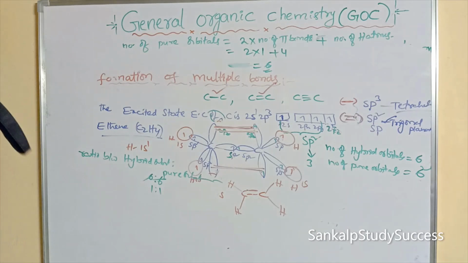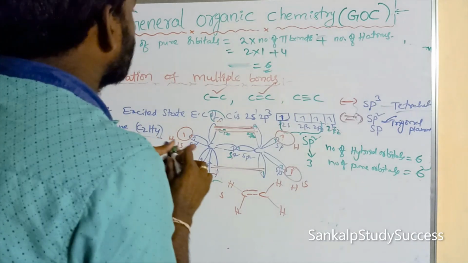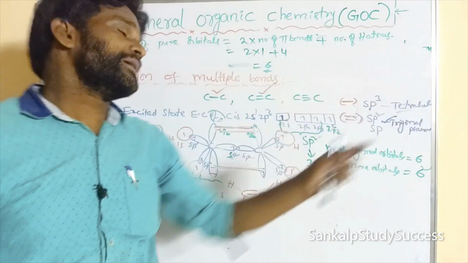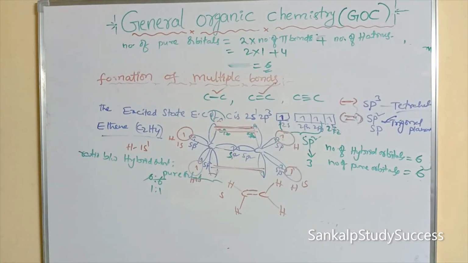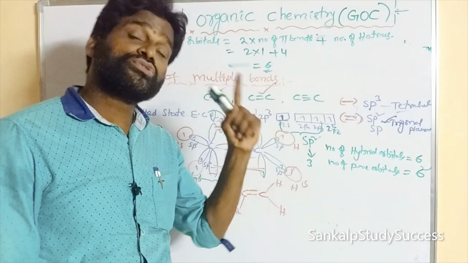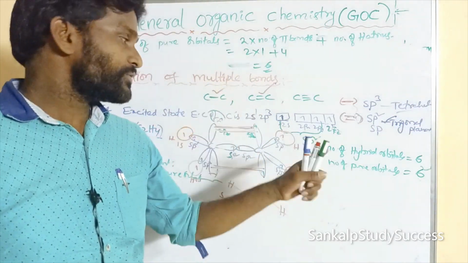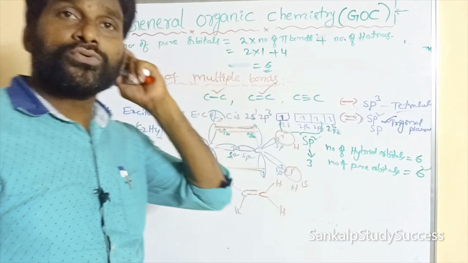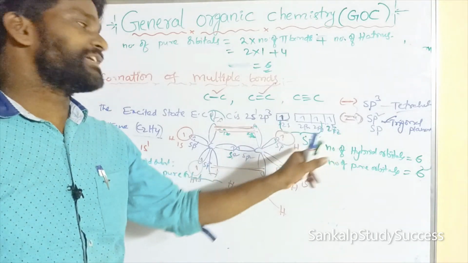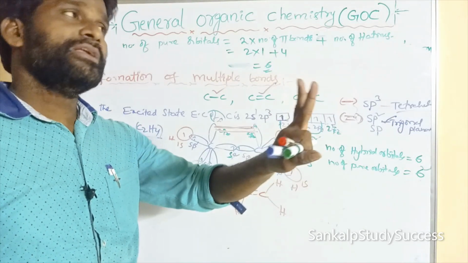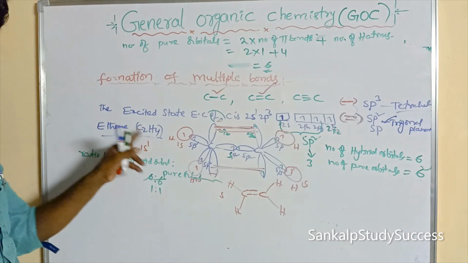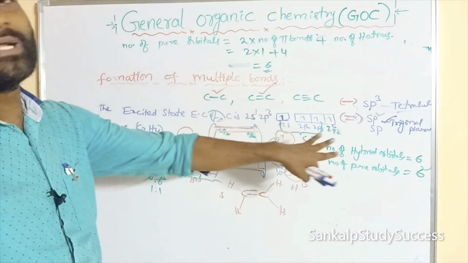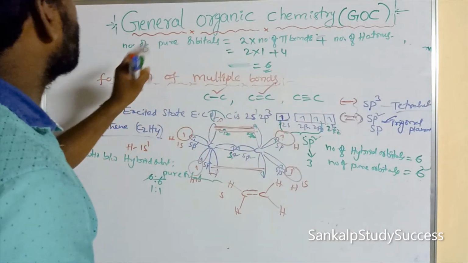So the trick is that the number of pure orbitals is equal to 2 into the number of pi bonds plus the number of hydrogen atoms. But the number of hybrid orbitals depends on which hybridization it undergoes. In ethene, it is sp2 hybridization, so each carbon gives 3 sp2, meaning 3 hybrid orbitals. The number of carbons present, 2, into that gives the number of hybrid orbitals.